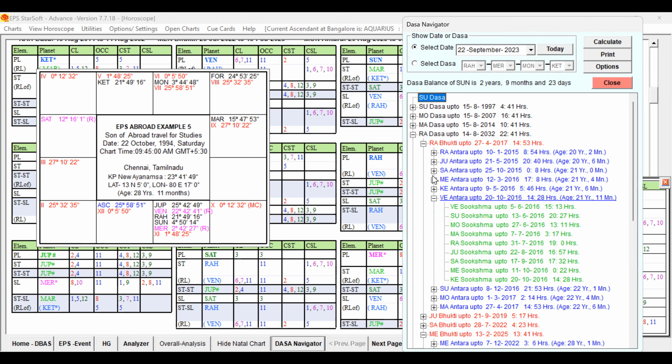So in Rahu Dasa, Rahu Bhukti, Venus Antra, is it able to support him for travel abroad? He has been trying to go abroad for higher studies after completing his degree within March, April 2016. He wanted to go abroad in the same year. Venus was running up to October. After that, the Sun is coming.